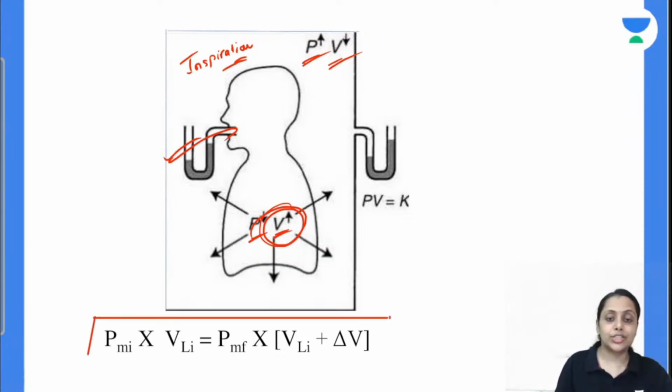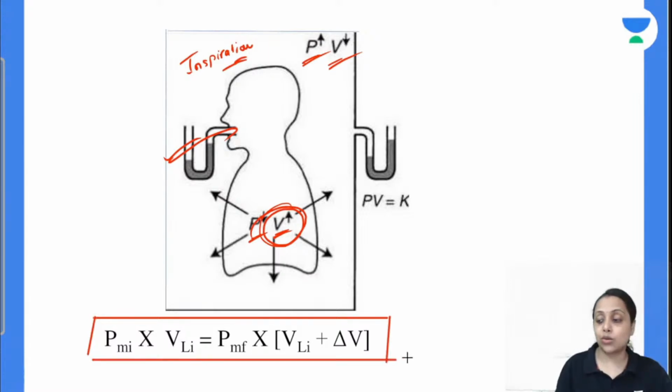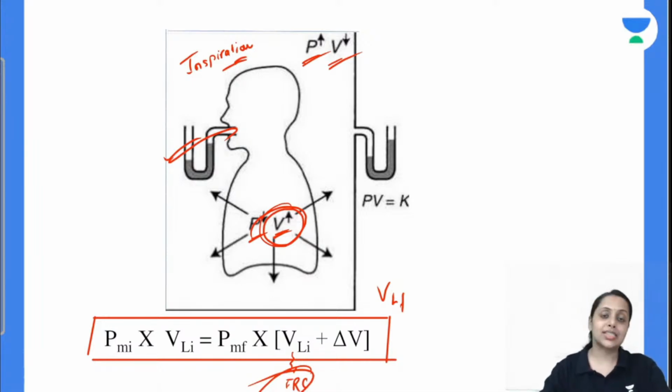Pressure of mouth initial into volume of lung initial is equal to pressure of mouth final into volume of lung final, that is volume of lung initial plus change in volume, and this volume of lung initial is our FRC. So body plethysmography से हम FRC calculate करते हैं. So कौन से technique हो गए? First is helium dilution, second is nitrogen washout, and next one is body plethysmography. All these three methods are used to measure the FRC. Is this clear with everybody?